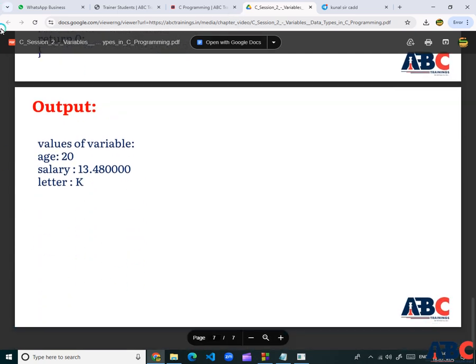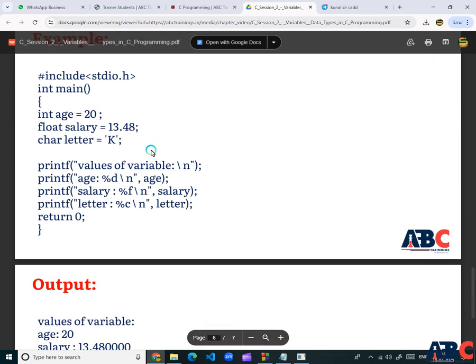So that is my second session on data types and variables. So that's all.